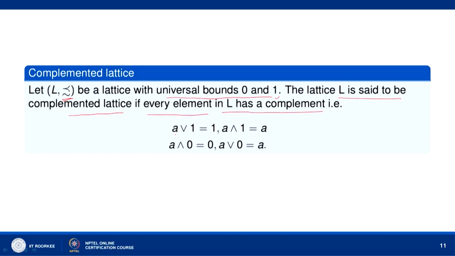That is, you take any element A belonging to L, then A join 1 equals 1, A meet 1 equals A, A join 0 equals A, A meet 0 equals 0. So, we will then say that L is a complemented lattice if every element in L has a complement.